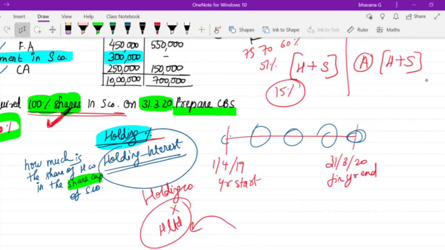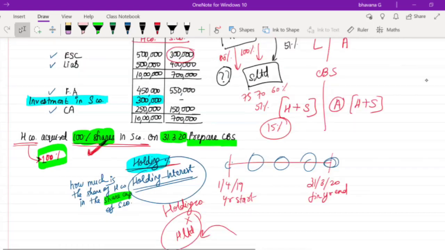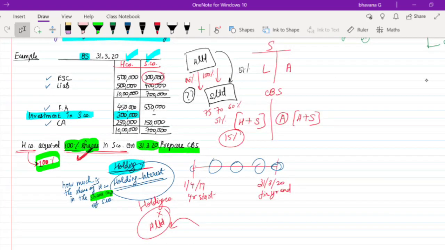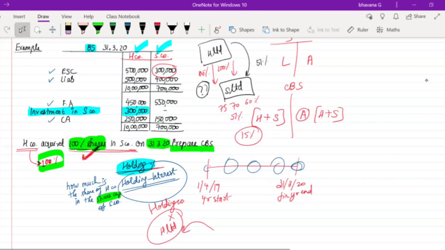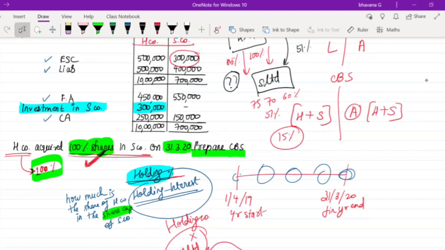date of acquisition. So can someone tell me what is the date of acquisition in this example? Here in the bottom line, they have told you that H company acquired 100% shares in S Limited on 31st March 20. So here the answer is 31st March, the date when you have acquired 100% shares. So this 31/3/20 is nothing but your date of acquisition. I will write it as DOA, date of acquisition.